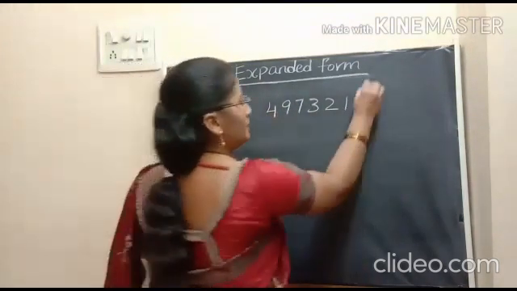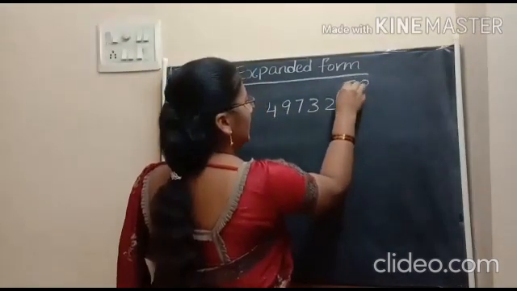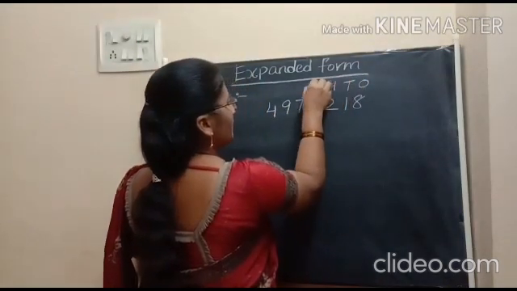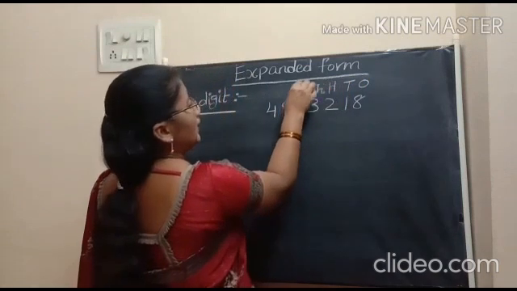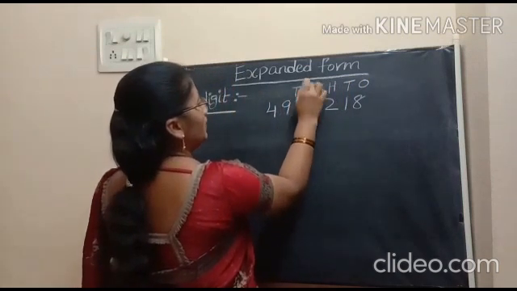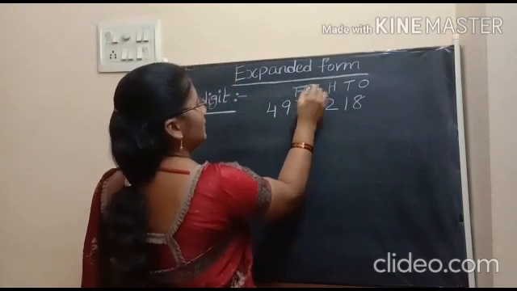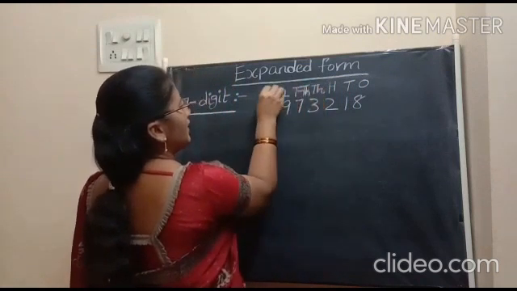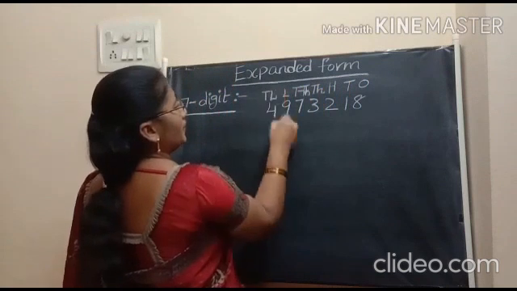Those are ones, tens, hundreds, thousands, 10,000s, lakhs and 10 lakhs. Is it clear, children?